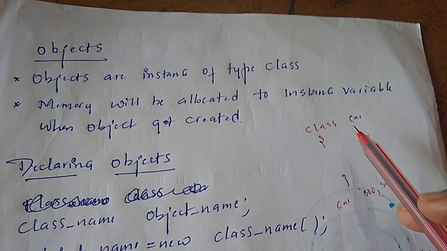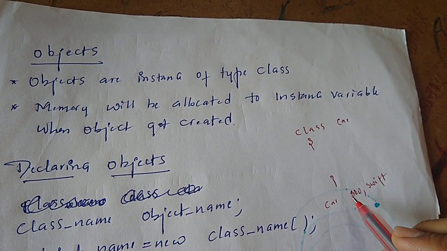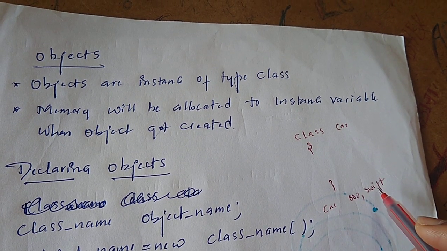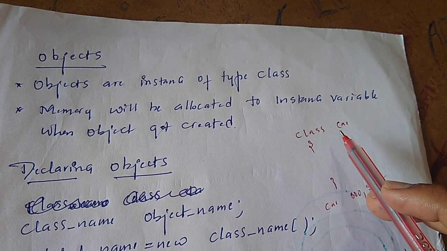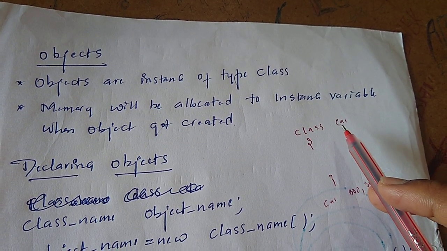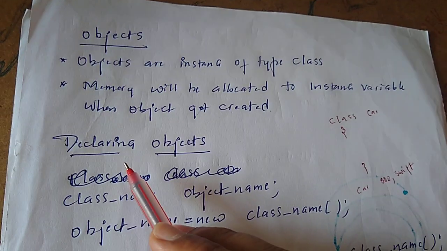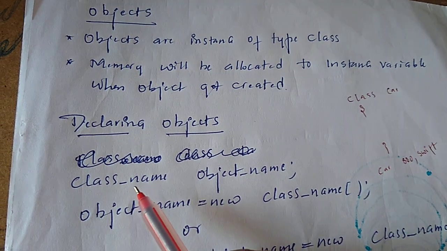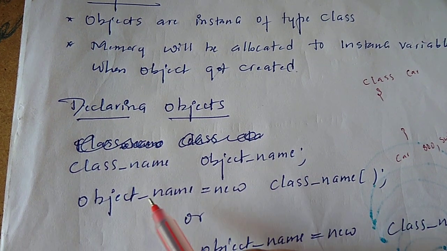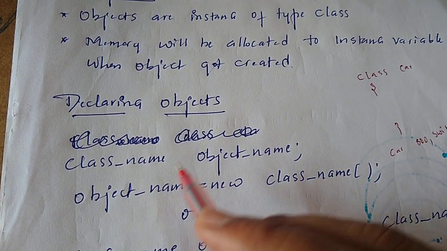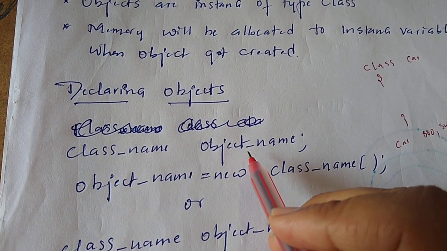Suppose you consider a class Car. Then Maruti 800 and Swift Dzire are each an object of type Car. They are instances of type class. How to declare an object? First you specify the class name, then the object name. Then, using the object, space will not be allocated yet; only the instance variables get created.